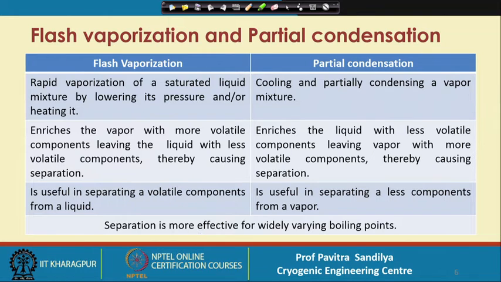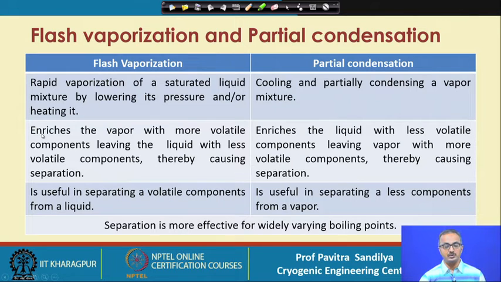Now here we come to flash vaporization and partial condensation, which are used for separation. Flash vaporization is the rapid vaporization of some saturated liquid by either lowering its pressure or by increasing its temperature. On the other hand, partial condensation means that we are cooling the vapor mixture and then partially condensing it to get a liquid phase.